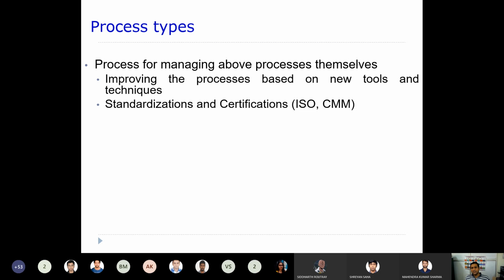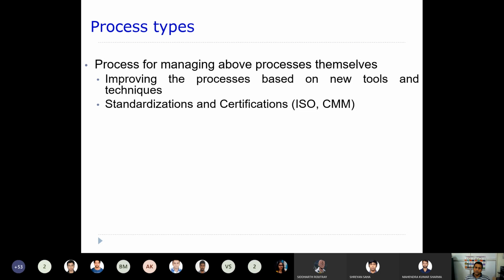It is concerned with what new tools or techniques you can apply to improve a particular process. Whatever processes we have talked about, how we can improve them also needs to be resolved by a particular process.